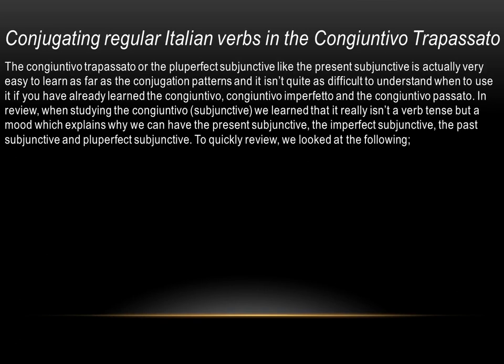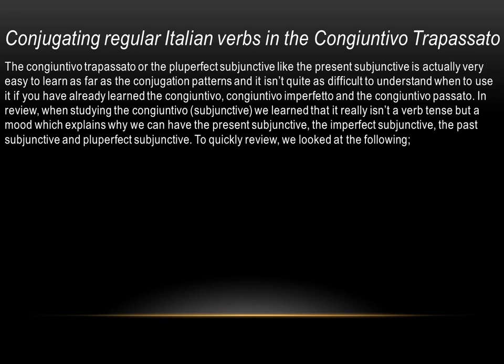The congiuntivo trapassato, or the pluperfect subjunctive, like the present subjunctive, is actually very easy to learn as far as the conjugation patterns, and it isn't quite as difficult to understand when we use it if you already have learned the congiuntivo imperfetto and the congiuntivo passato. In review, when studying the congiuntivo subjunctive, we learned that it really isn't a verb tense, but a mood, which explains why we can have the present subjunctive, the imperfect subjunctive, past subjunctive, and pluperfect subjunctive.